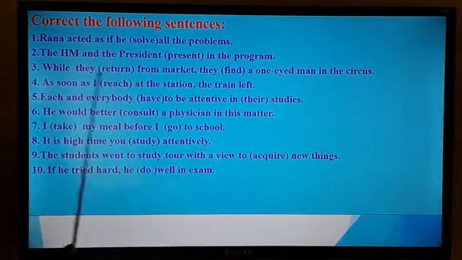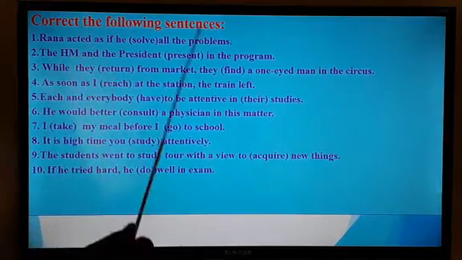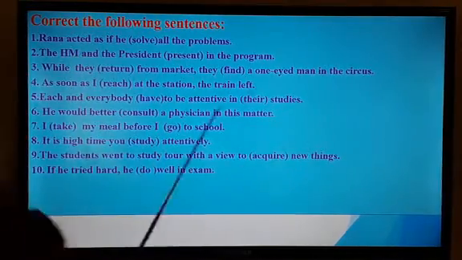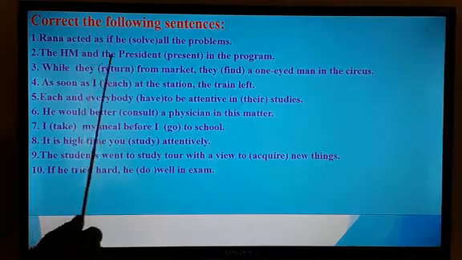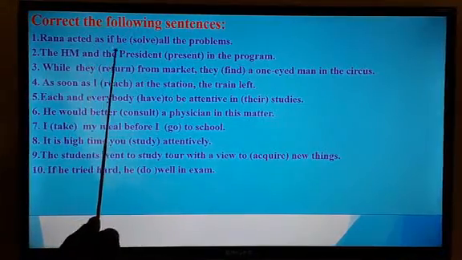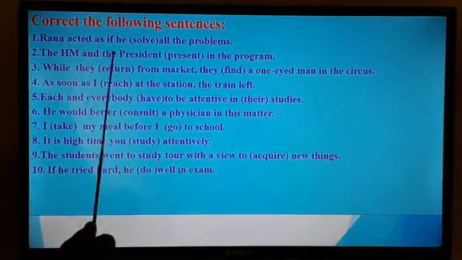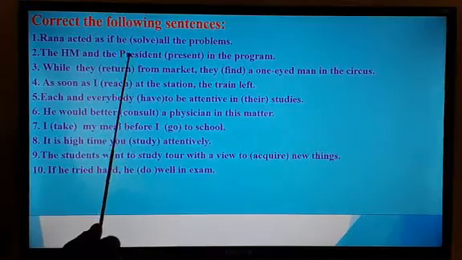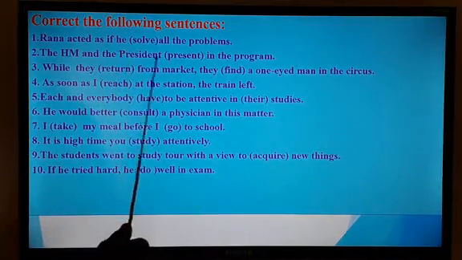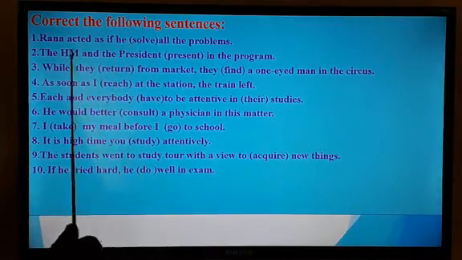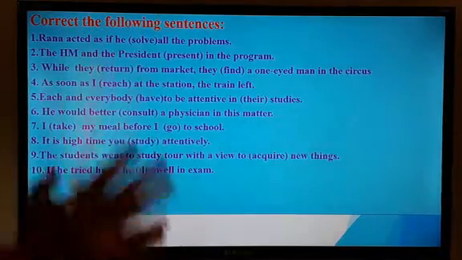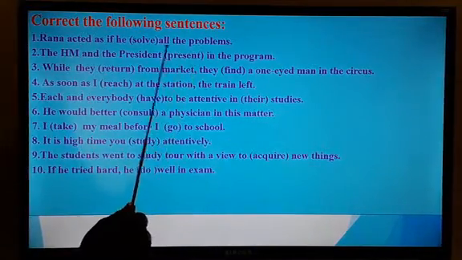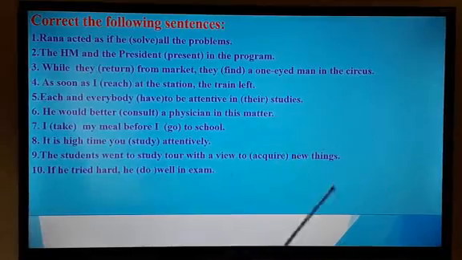Okay. Number two, the headmaster and the president present in the meeting. You have to be clear whether there are two persons or one person. So if there is the after and in every noun, then that is in plural form. That is the headmaster and the president. There are two persons. That is why that will remain same. I mean present will remain same in the answer.